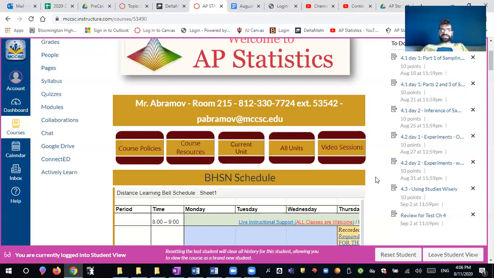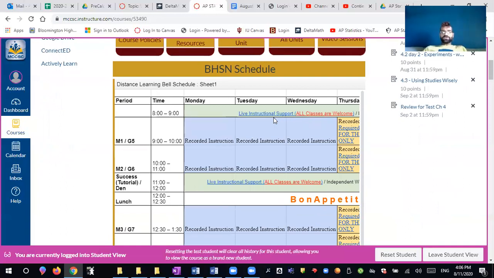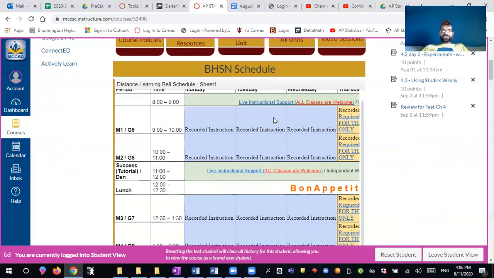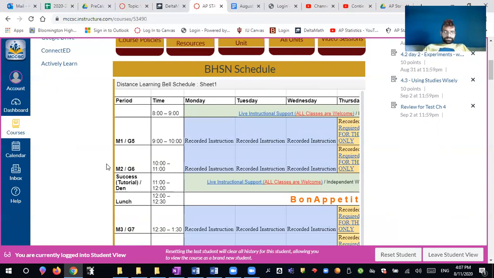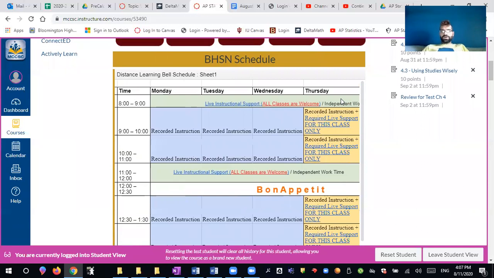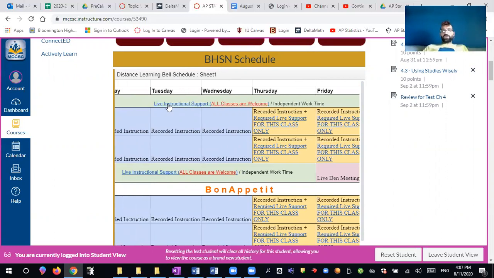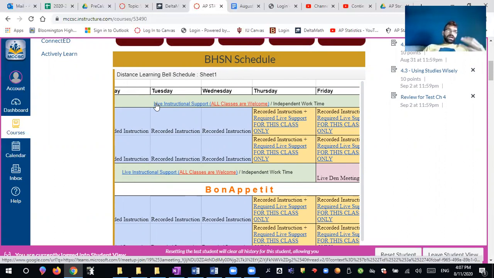Okay, next thing that we have here is the schedule. As you probably know, the bell schedule will be different since we're doing everything online. So this is the schedule for the day. Notice from 8 to 9, this is your time, Monday through Friday. This is your time for independent work, but it is also the time where I will be available for any kinds of questions. I will be sitting in front of my computer waiting for you to pop into Microsoft Teams, and if you have a quick question, I can answer it.